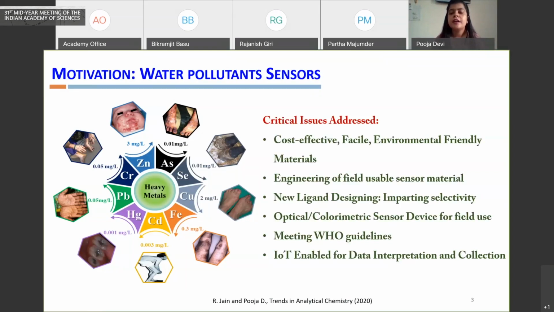For that we thought of translating these materials into field-usable devices, that is, optical and fluorometric devices, so that they can be used and can meet the WHO guidelines, and to integrate an IoT feature into this device, because these kinds of analytical devices generate a lot of data. Data is a very important factor to work upon, so the IoT feature is for the collection as well as interpretation of data.